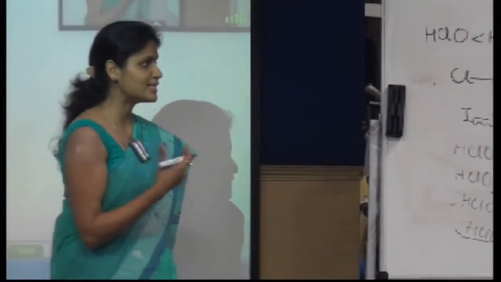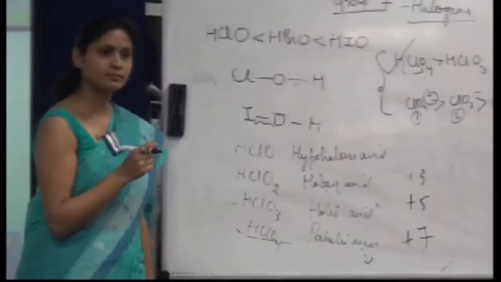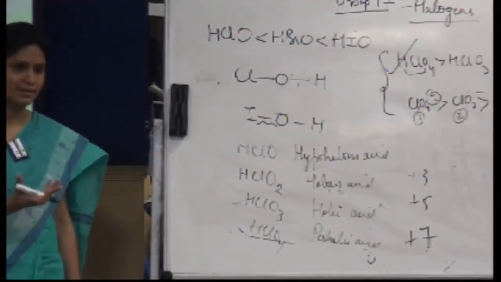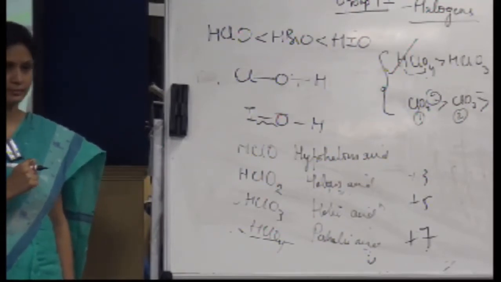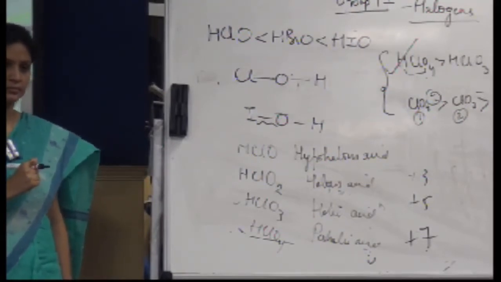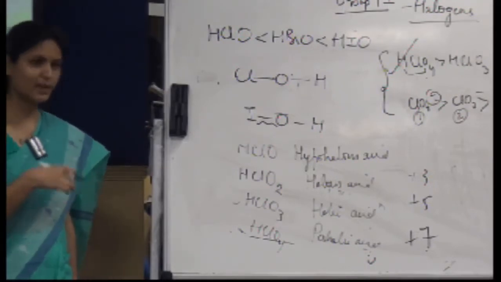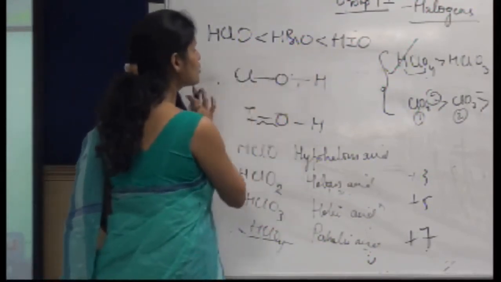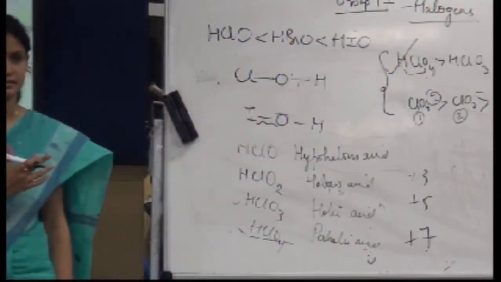It will not easily lose the hydrogen. Iodine is not weaker, okay, the bond is weak. I got your question, but here you will also look at the fact that iodine is greater in size.